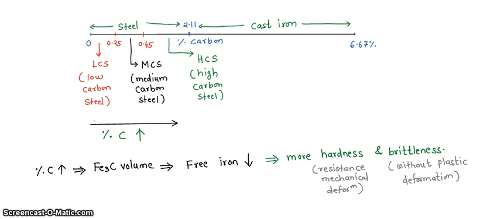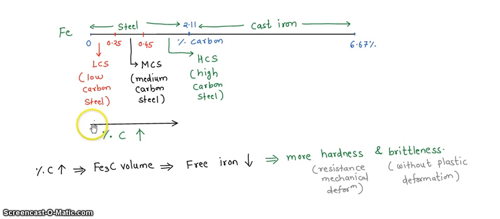So now the question is, out of low carbon steel, medium carbon steel, high carbon steel, as well as the iron, okay, so if percentage of carbon is 0, that means it's a pure iron. So out of which material shows more hardness and brittleness?